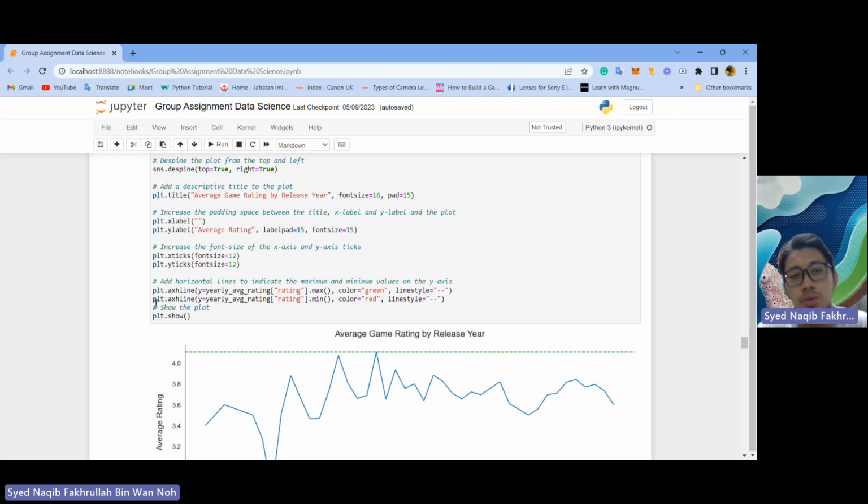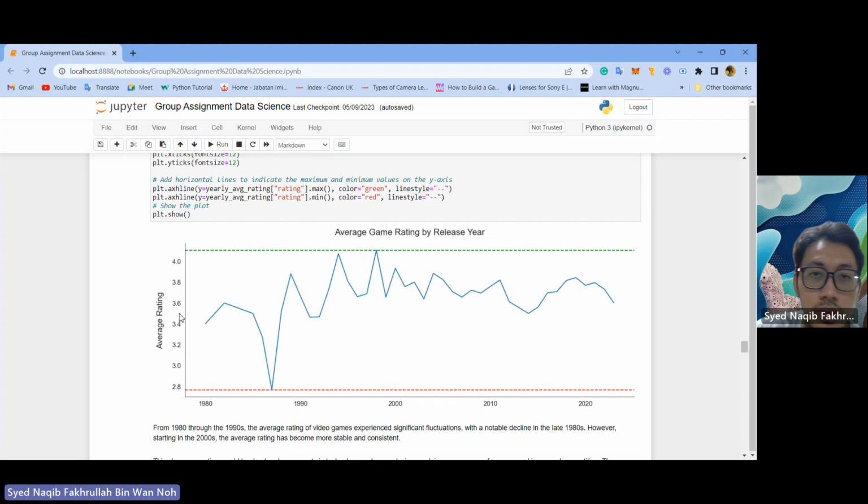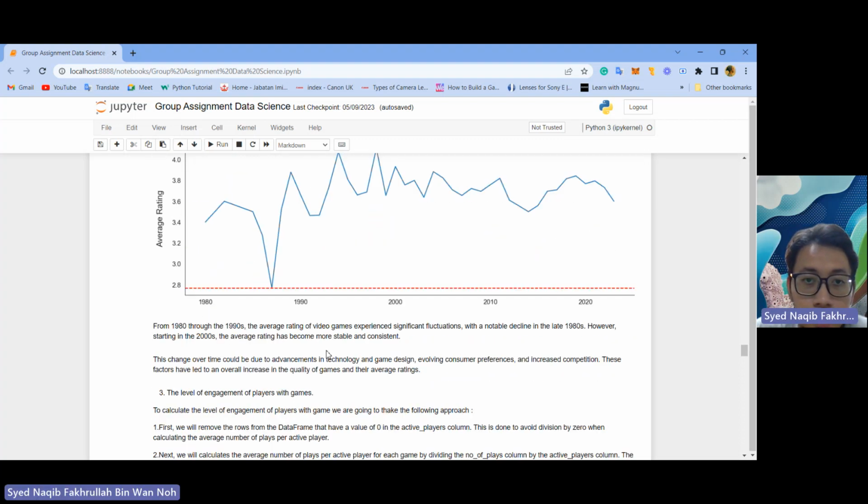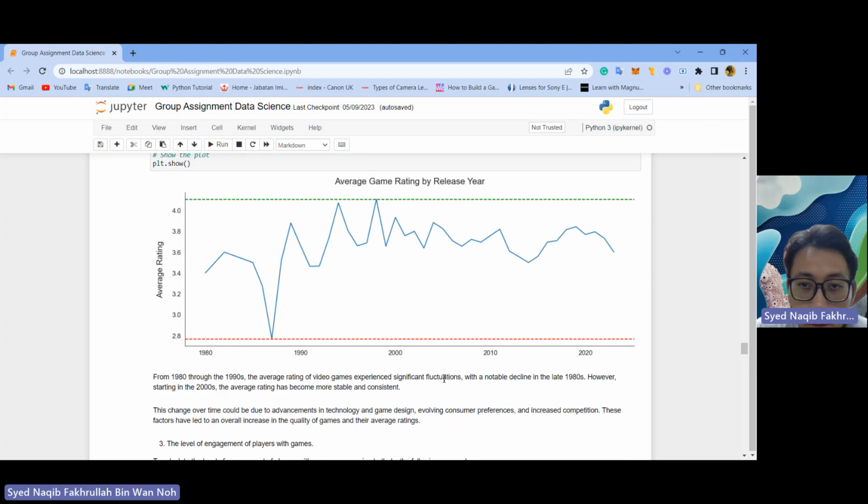And then we need to show the plot by using plt.show. So we can see from 1980 through the 1990s, the average rating of video games experienced significant fluctuations with a notable decline in the late 90s.